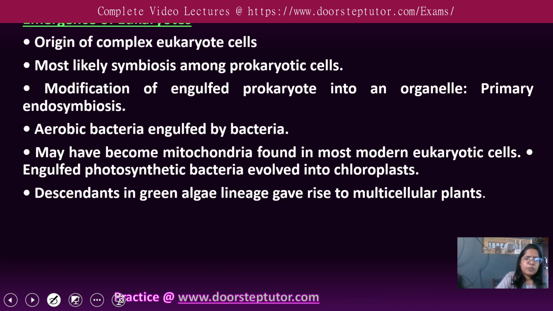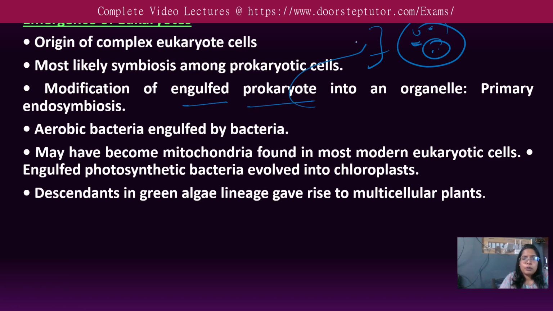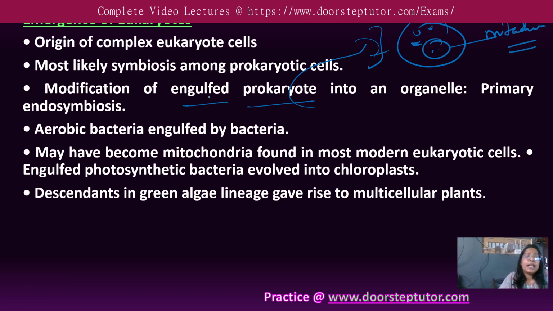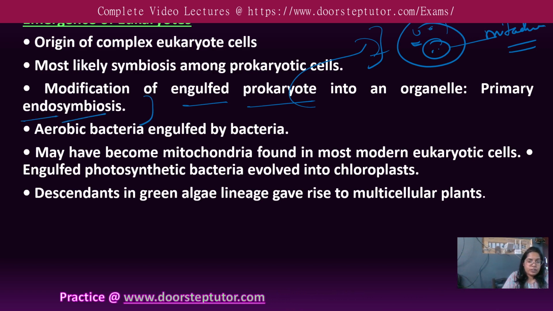Origin of the complex eukaryotic cell is based upon symbiosis, the same concept: small is there in the large one, and the modification of an engulfed prokaryote into an organelle. So this was considered the mitochondria. This was the concept, the primary endosymbiosis. Endo means inside, symbiosis means mutualistic relationship. Aerobic bacteria engulfed by the bacteria. Aerobic bacteria, why? Because it was oxygen based.